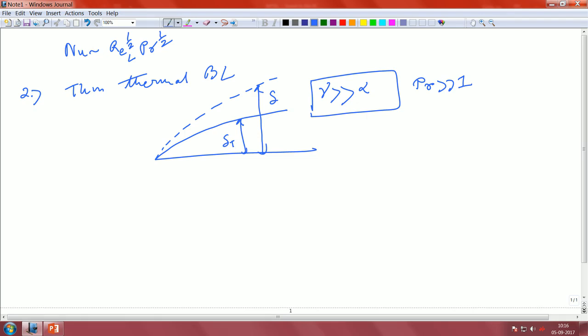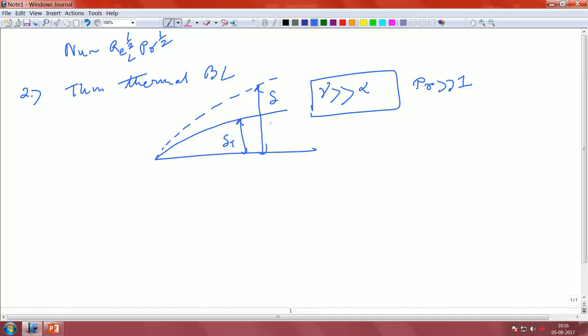Now, how to analyze a problem like this? Remember, our solution will now pertain to the thermal boundary layer only, not the momentum boundary layer. That means we have to do whatever we do inside the thermal boundary layer. So what will be the velocity scale here? Normally it is u infinity in the momentum boundary layer. This time let us apply a scale. It is like a linear interpolation of u infinity: we have divided u infinity by delta and multiplied it by delta t.